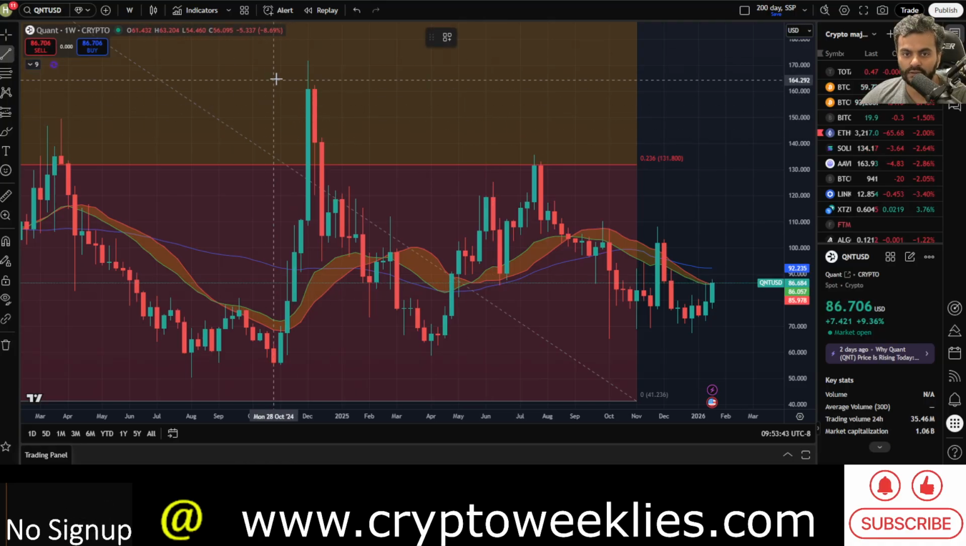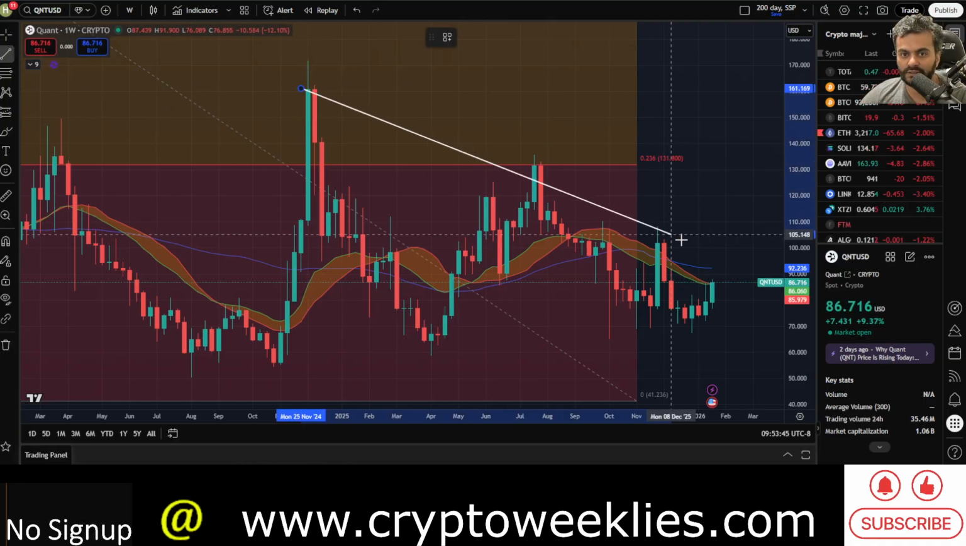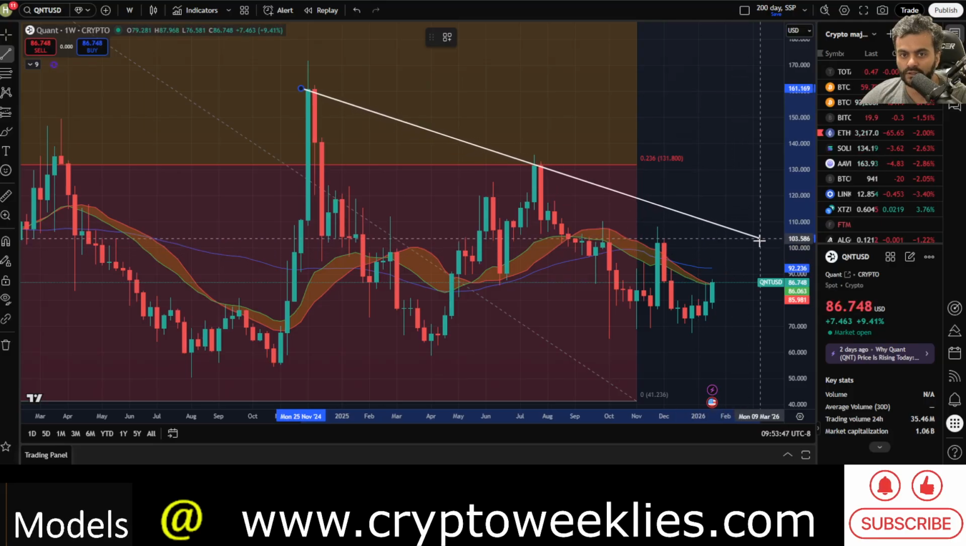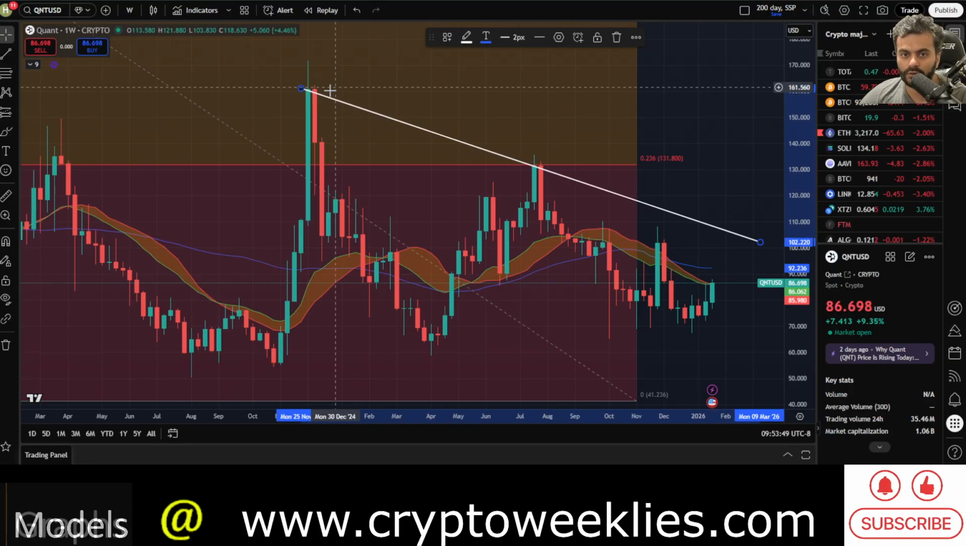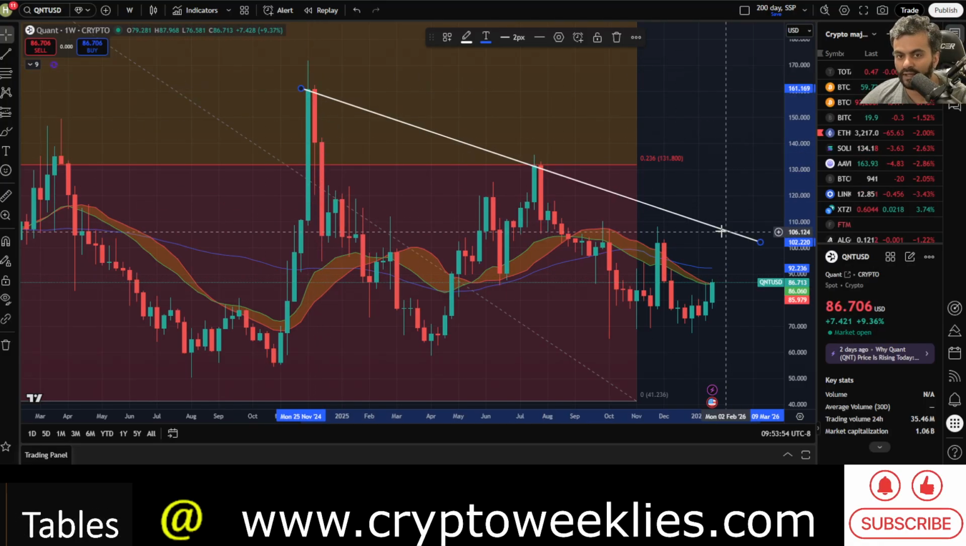Right now, again, from peak to peak, there is this line that is kind of forming over here since about late December 2024. That level for Quant, again, the lower high structure, if that were to prevail, there could be a rally to somewhere between $100 and $105. That's something key to notice.